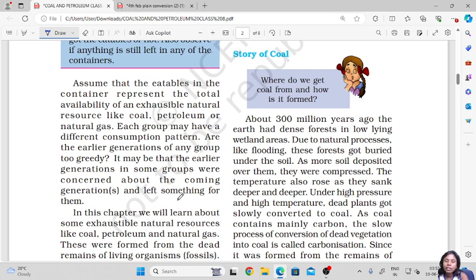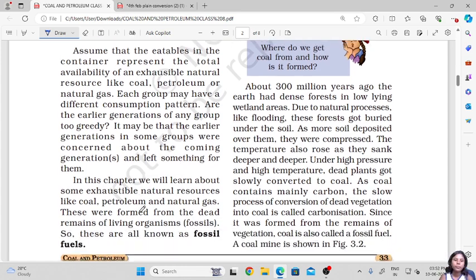But are we, today's generation, thinking about the next upcoming generation? I don't know, because we are still cutting down trees, we are burning down forests just to bring up big construction sites, etc. So that is what we need to think. Sustainability: we have to save something for the upcoming generation.